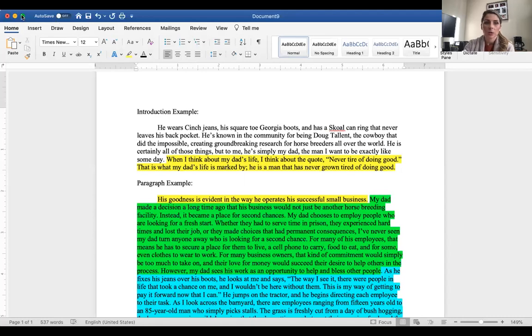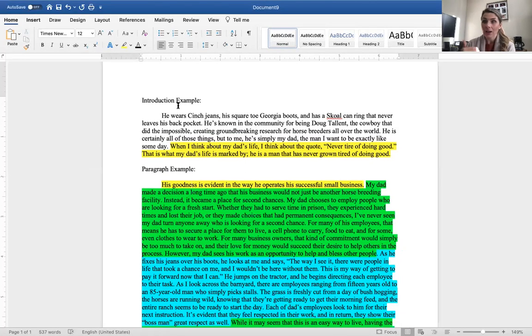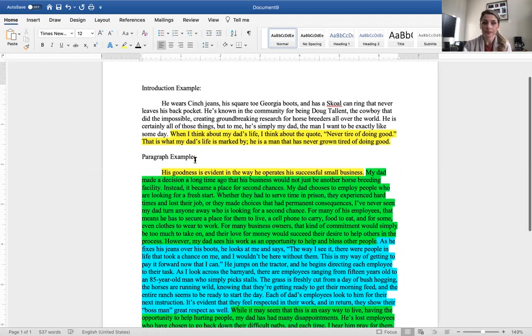Hey students, I know some of you have been struggling a little bit with the profile essay, so I wanted to take the time to give you an example and show you how I'm working through this personally, doing a profile of my dad. So what I've done here, and of course this is not in MLA format, is I've created an introduction example and then I've also created a paragraph example.